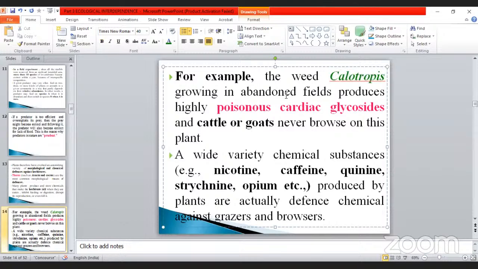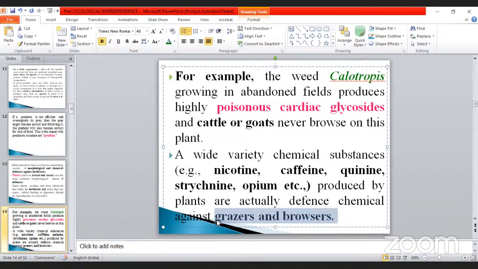Calotropis produces a poisonous substance, and that poisonous substance is called cardiac glycosides. Okay, media, don't forget. And the next one is a wide variety of chemical substances such as nicotine, caffeine, quinine, strychnine, opium, etc. These are all chemical substances we already discussed in the plant, isn't it, my dear? Produced by the plants and are actually defense chemicals against grazers and browsers.